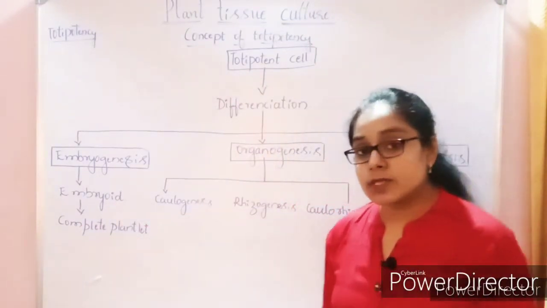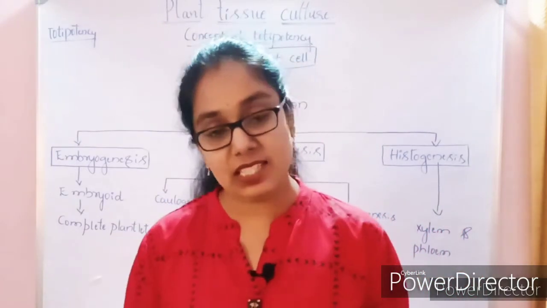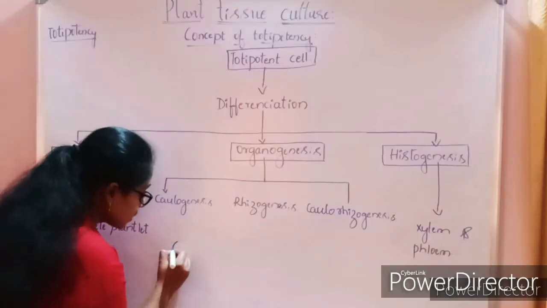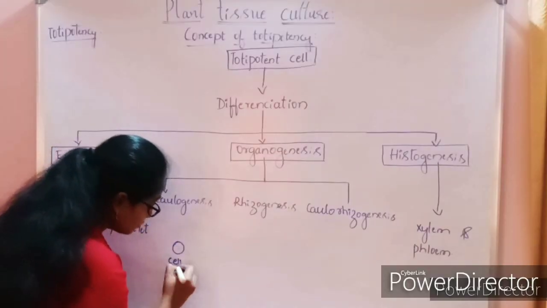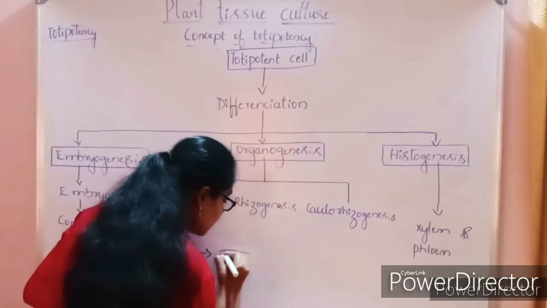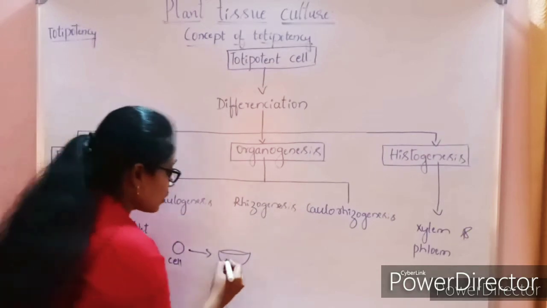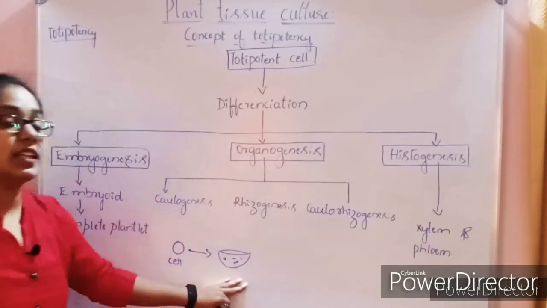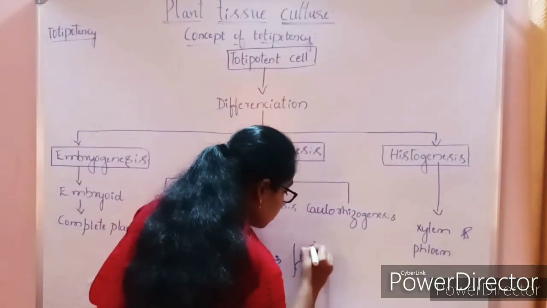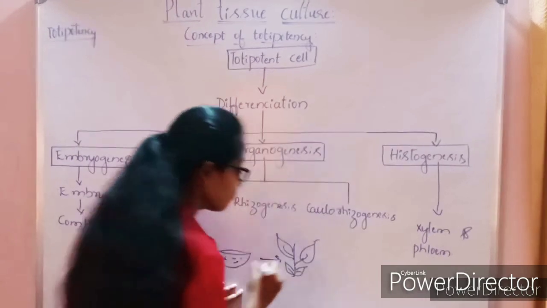So how is it possible? How has this cell got such a beautiful potentiality inside it? Let's see how. Consider this as a cell. When it is placed in a culture medium, it grows into an entire new plant.